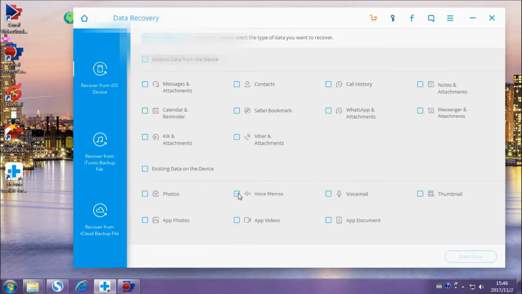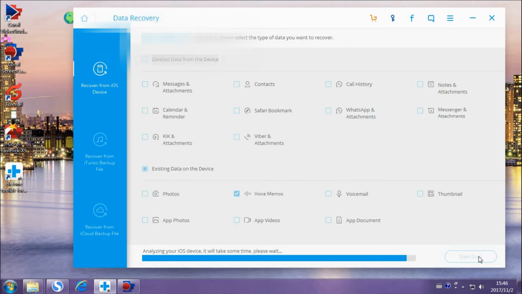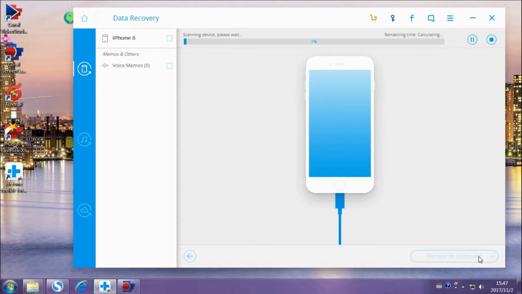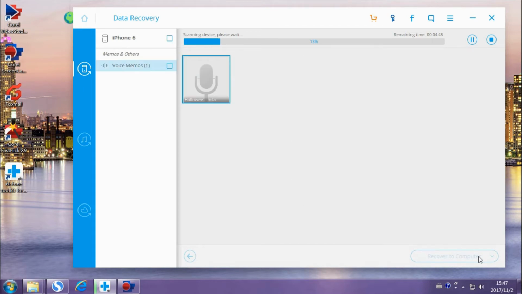we will choose the option of Voice Memo. Click Start Scan. This process will take a few minutes. Now the result is coming.